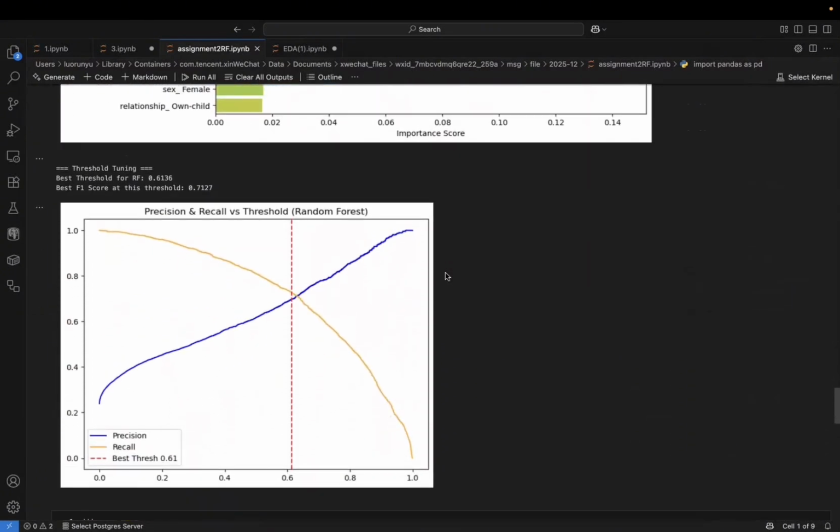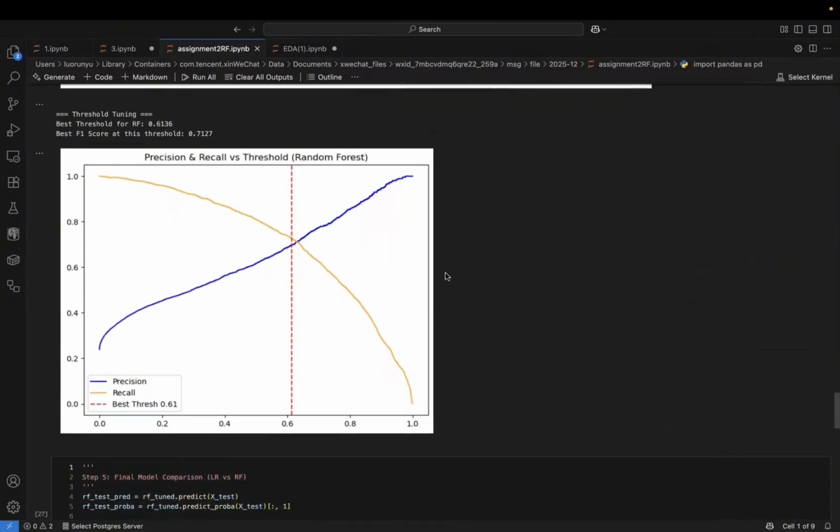We also performed threshold tuning again. The precision-recall curve shows that the optimal threshold for F1 score is 0.61. By moving the threshold from 0.5 to 0.61, we increased our F1 score to 0.7.